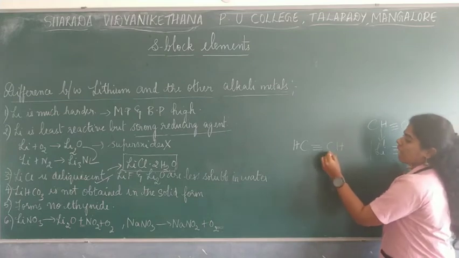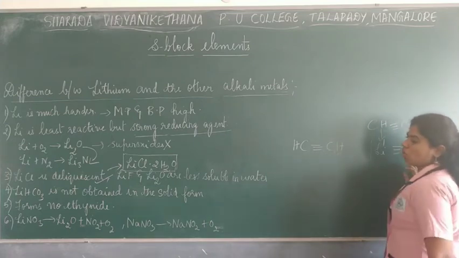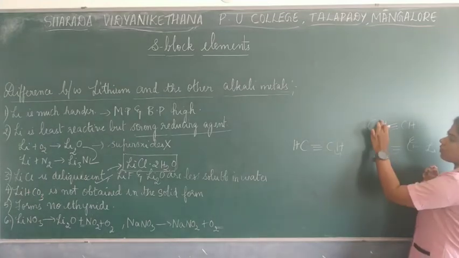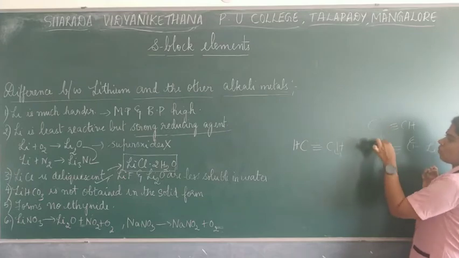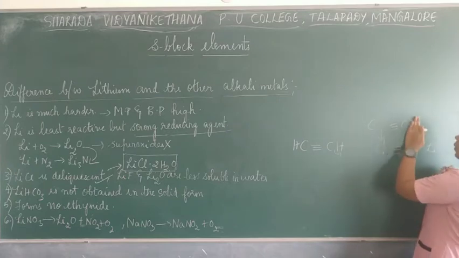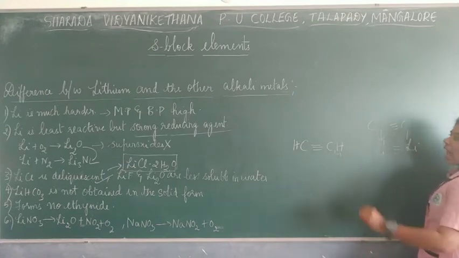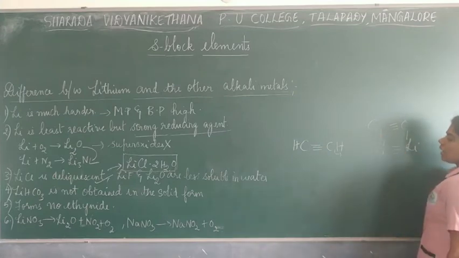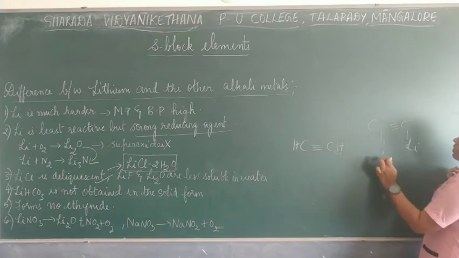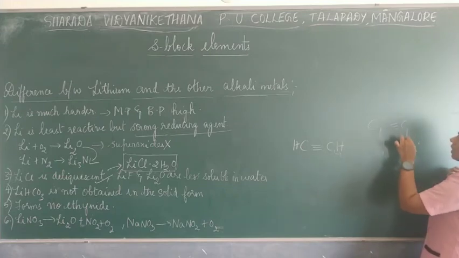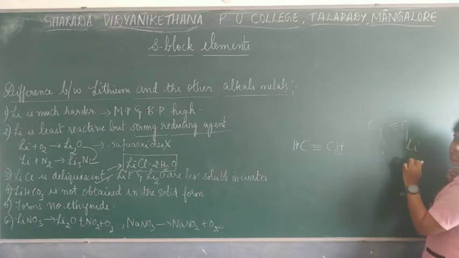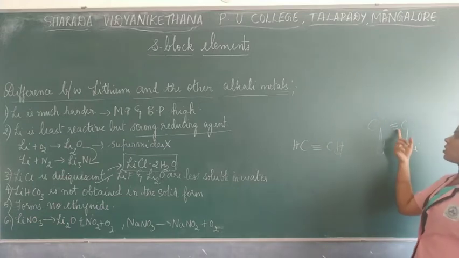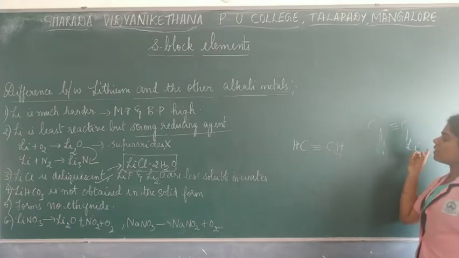So here you see that this hydrogen is being removed. I have already written here. So here this hydrogen is being removed, and instead of this hydrogen, a lithium bond is formed. So carbon with lithium and another carbon with lithium, like this. Hydrogen is removed, instead of hydrogen, here lithium is attached to the carbon. So here you see that this remains triple bond. So here there is carbon, here there is carbon, instead of hydrogen there is lithium, instead of hydrogen there is lithium. Now this particular compound is called ethynyl ion, because it is triple bonded.